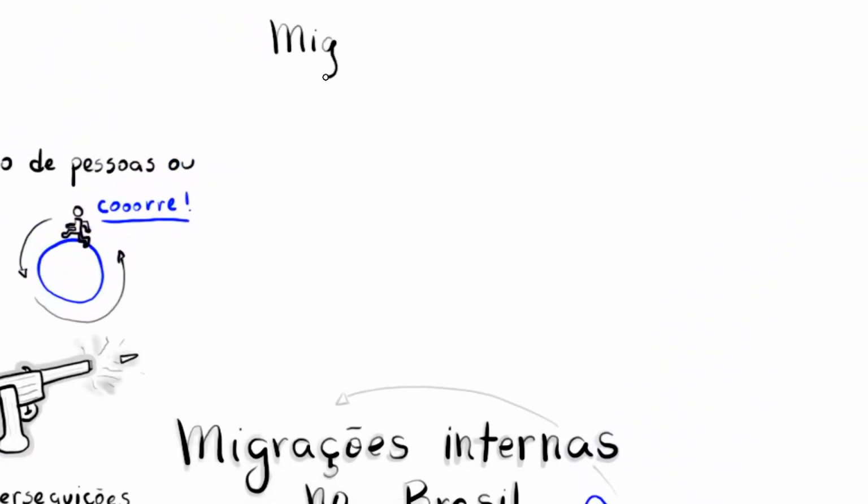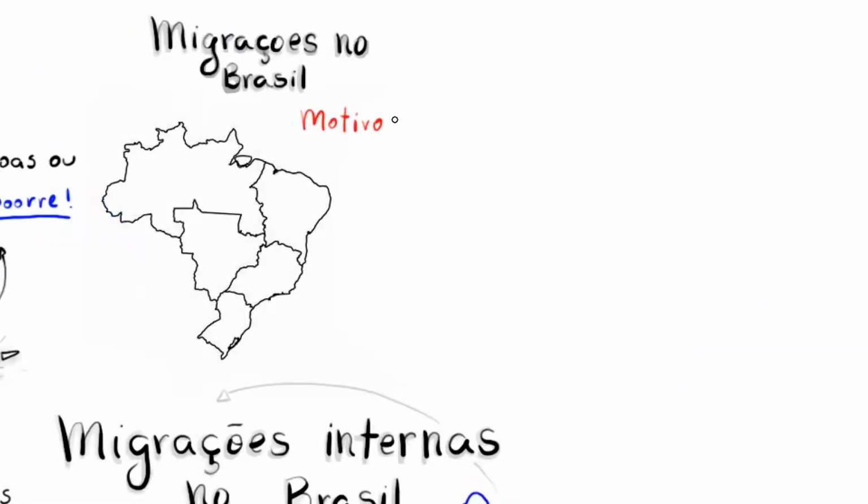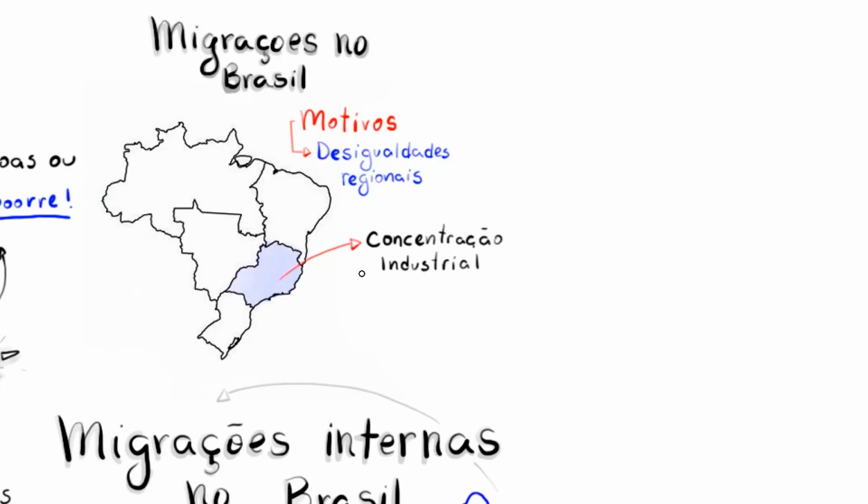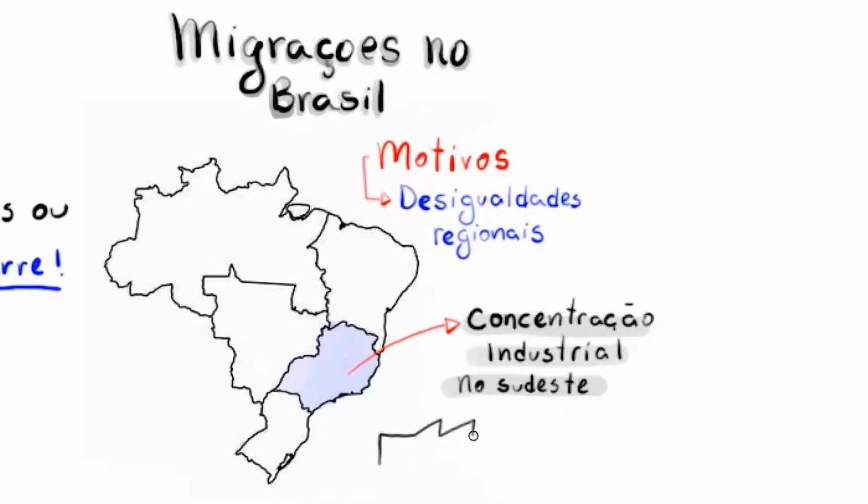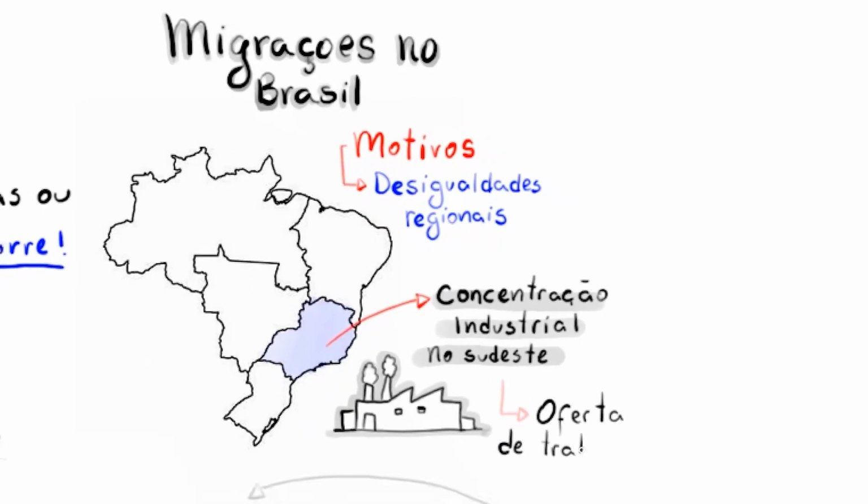That said, we can turn our attention to internal migrations in Brazil. And here, the first fact to highlight is that they are largely due to the regional inequalities in the country, such as, for example, the urban and industrial concentration in the Southeast region, right? Especially in the states of Sao Paulo and Rio de Janeiro, which for a long time were major job creators, right? Which is an attractive factor for people to migrate to these states. But we'll talk a bit more about that later on.